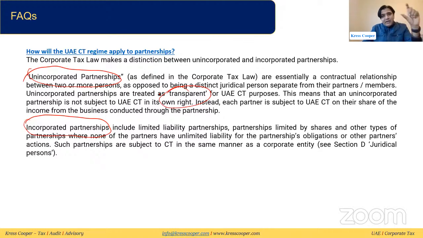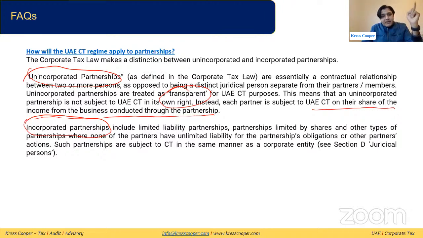And what is transparent? The income of this partnership is subject to tax in the hands of the partner, and the partnership itself is not subject to corporate tax. So they say instead each partner is subject to corporate tax on their share of income from the business conducted through the partnership. In case of incorporated partnership, this is a little bit tricky, but I have interpreted and designed it in the form of a diagram.